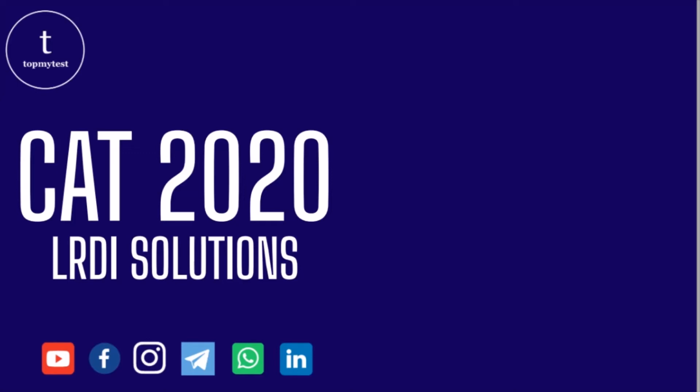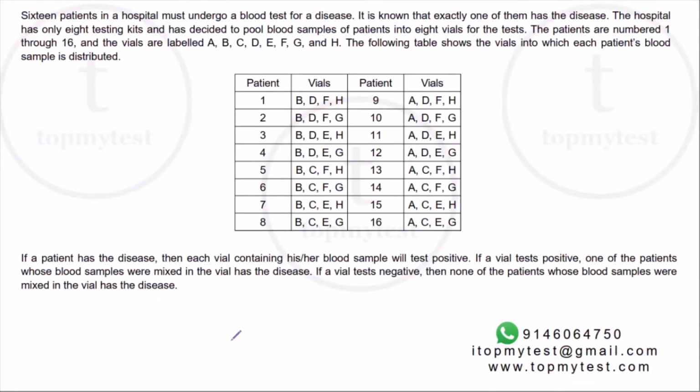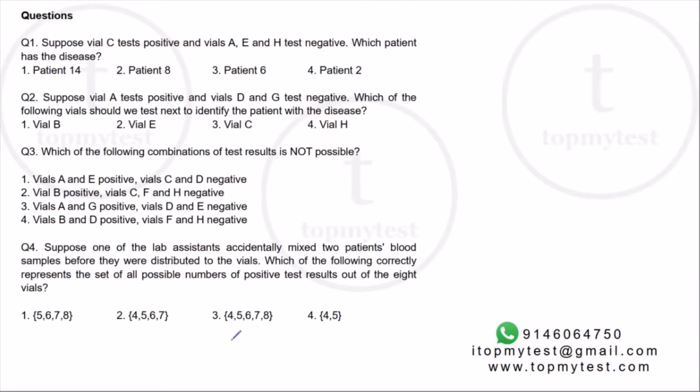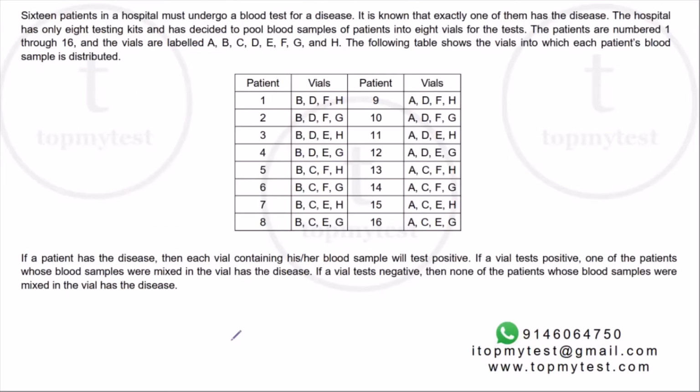Hi, welcome to this session on CAT 2020 LRDI solutions. This is a 4-question set from CAT 2020 slot 3. It's a moderate level difficulty set on pattern matching and some sort of analytical reasoning.